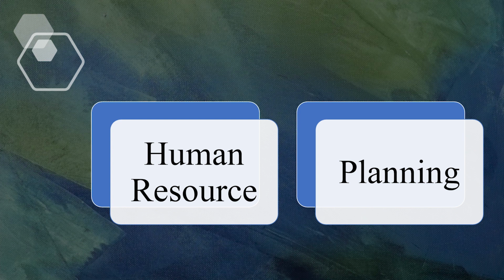So now we can understand that human resource planning allows companies to plan ahead so they can maintain a continuous supply of skilled employees. That is why it is also referred to as workforce planning.